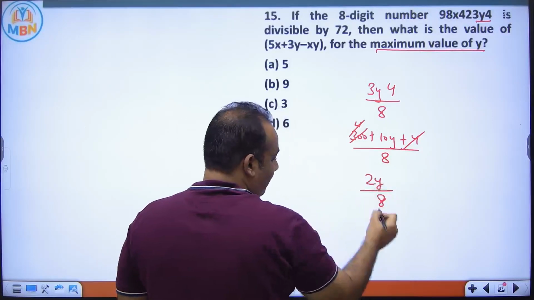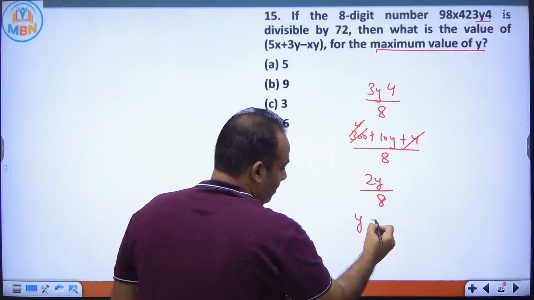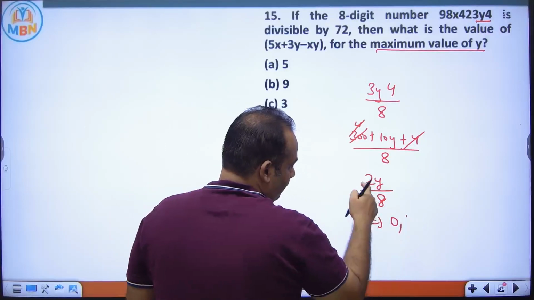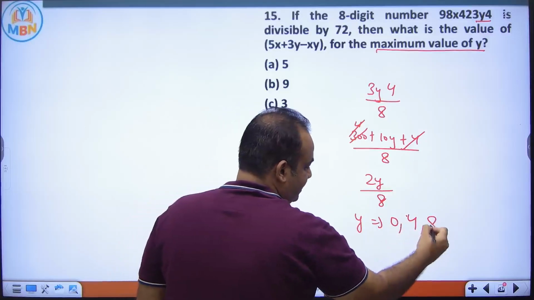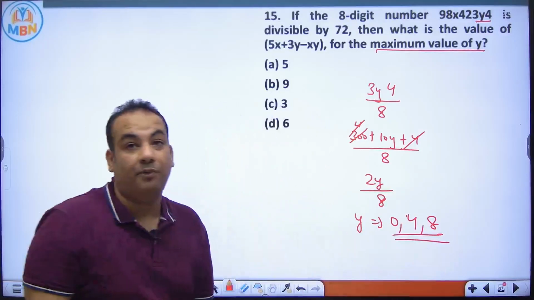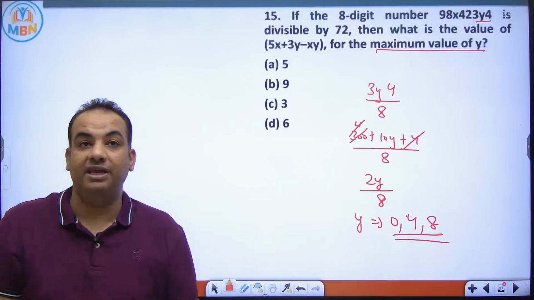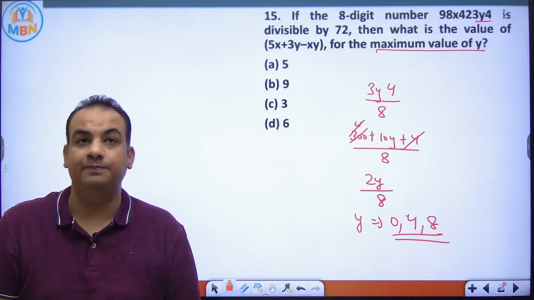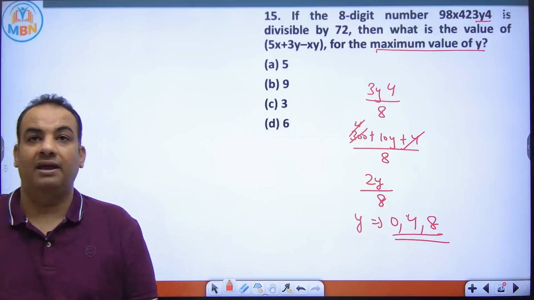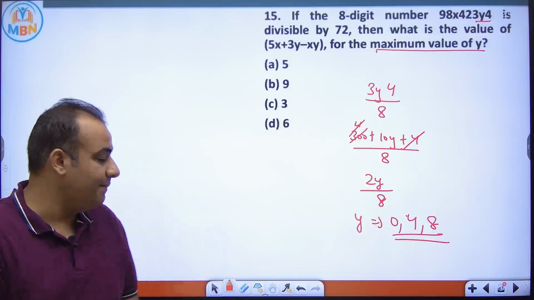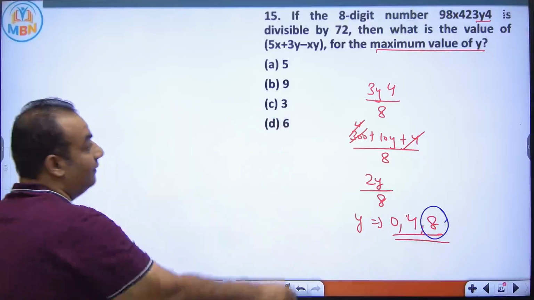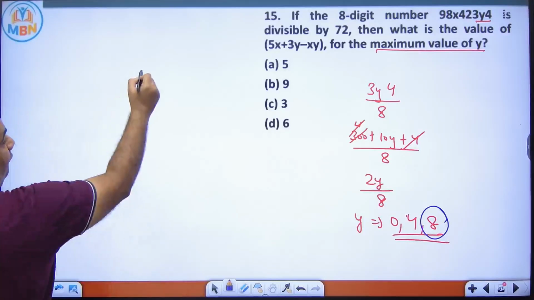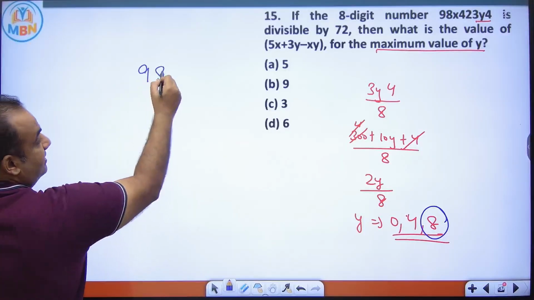Now 2y will be divisible by 8 for 0. If you put y as 0, it is divisible. If you put y as 4, divisible. If you put y as 8, divisible. So there are 3 possible values of y: 0, 4 and 8. But they are saying take the maximum value. So the maximum value is 8.